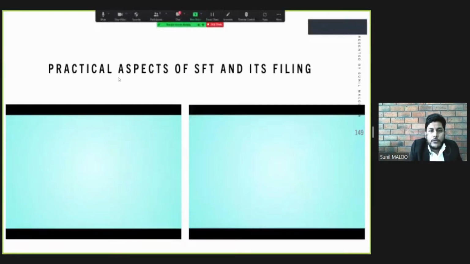Okay. Now we will discuss the practical aspects of the SFT and its filing. For that, there are two short videos from the income tax portal itself. I will play them for the benefit of all.